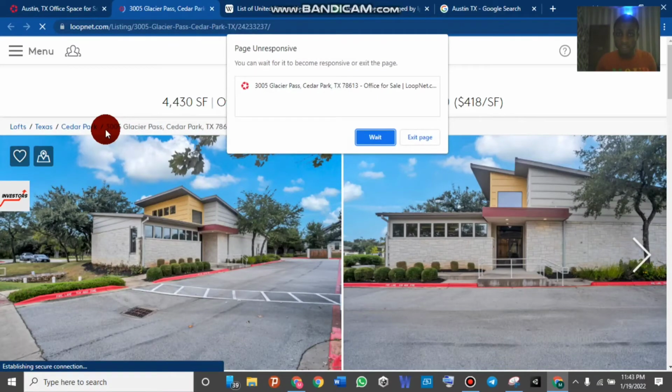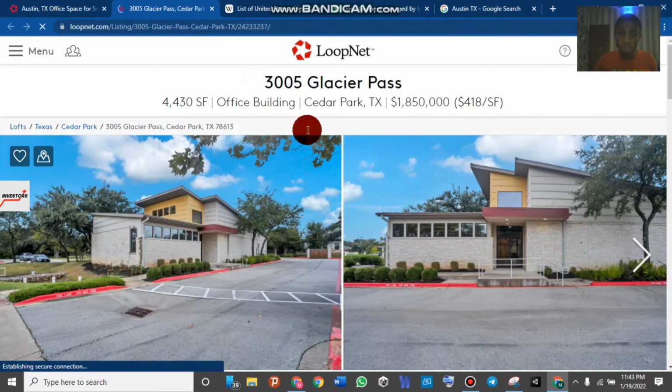Do you guys understand me now? If you don't understand, please let me know in the comment box section. This is the address that you are going to use to create your GMB. Don't just think of a location when you want to create a GMB, because you don't know the address you are going to find on loopnet.com to help you create the GMB. So make sure you copy this address and save it in your spreadsheet.